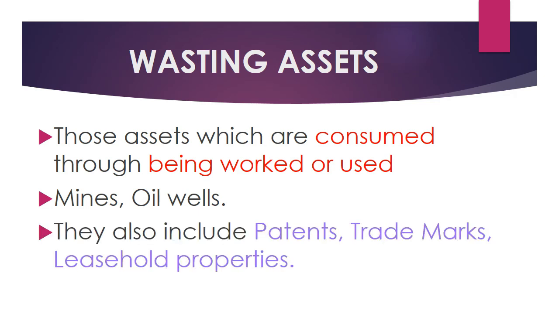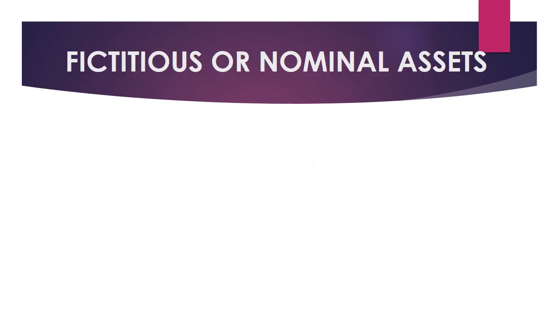They also include patents, trademarks, leasehold properties. How is it? Usually patents are given for certain years, trademarks are given for certain years, then they have to renew it, they have to go through a process. It's like leasehold properties. When we take certain property on lease, we take it for certain years. So after that year, yes, it finishes. So these assets are called wasting assets.